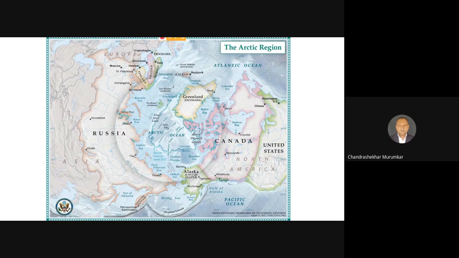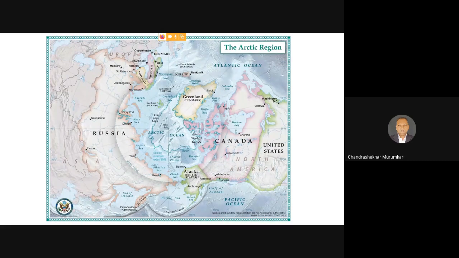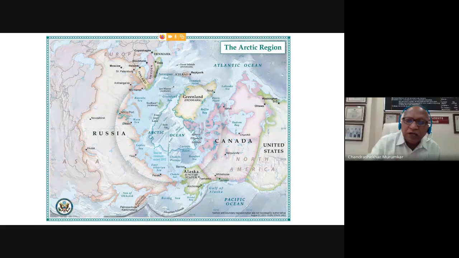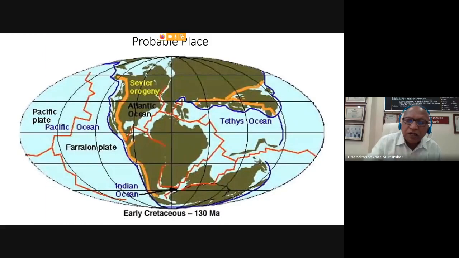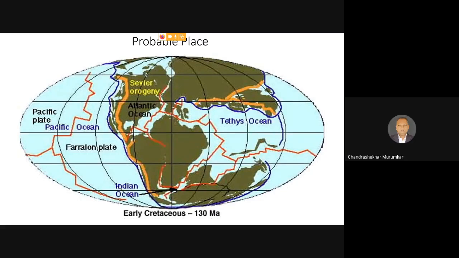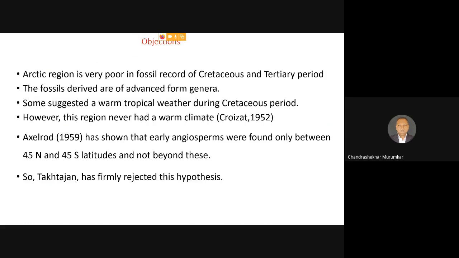Now, if we know this Arctic region, what was the situation almost 100 million years back? This is the image again. Here you can see that many of the land masses are present even at the Arctic region. Because of this concept, he has proposed that there may be a probability that the origin of angiosperms might have taken place in the Arctic region. However, there were some strong objections.